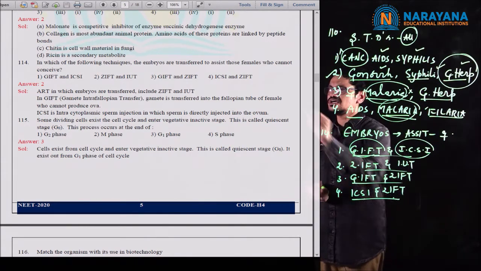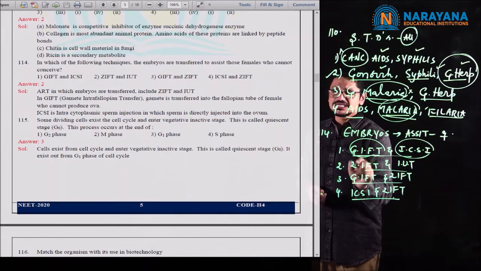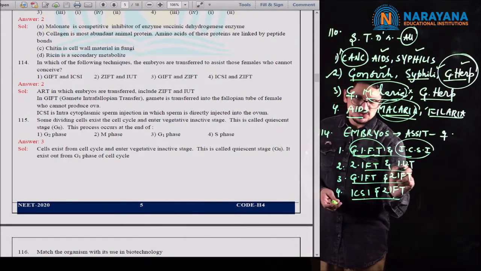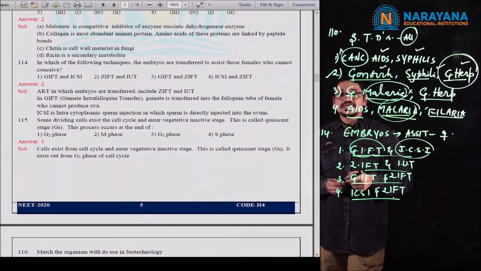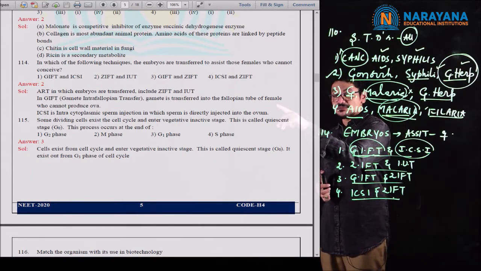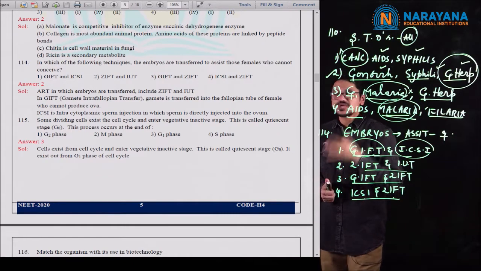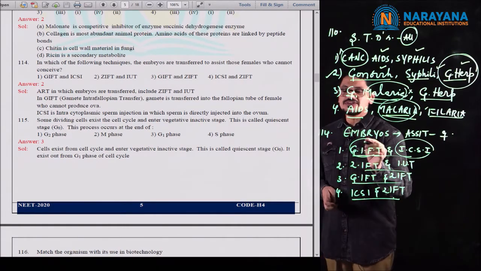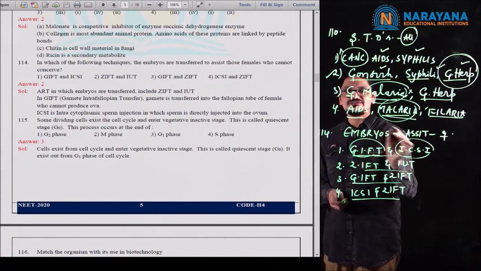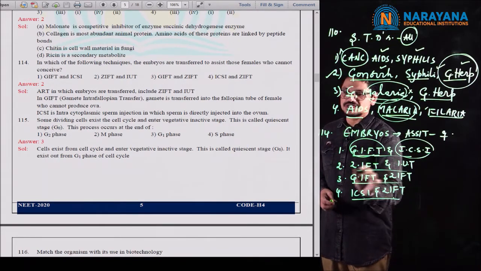Actually, if you observe the 114th question, ZIFT and IUT, zygote intrafallopian transfer and intrauterine transfer, these are the techniques which assist those females, and they correctly satisfy the question, for those females who cannot conceive. The rest of the techniques, the GIFT and ICSI, and the other combinations, are also not correct.